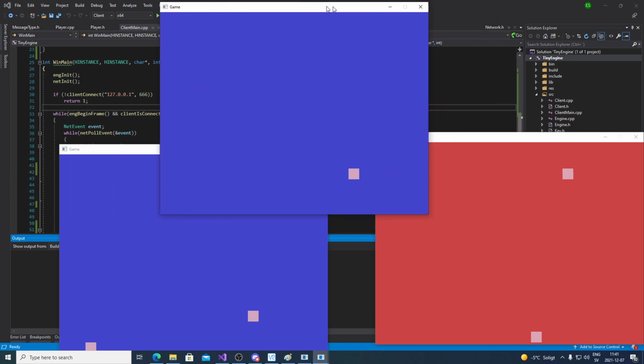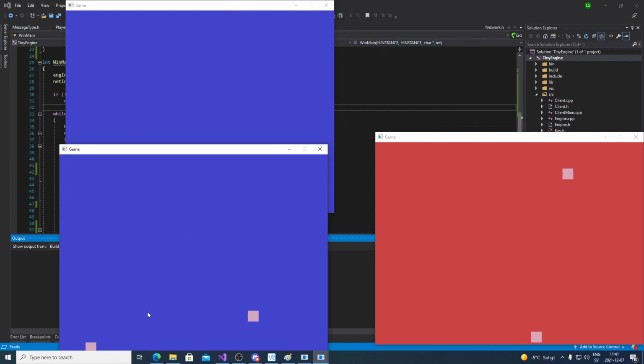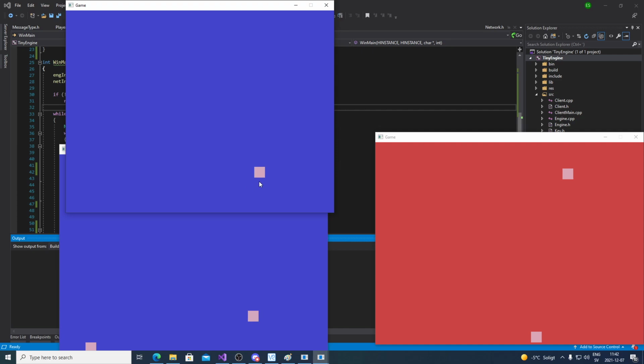Here's our server. Here's our first client. We got a second player, so that's good. He's still offset, but he's at least there. However, on the second client that we connected, we only see one player. So we have two bugs here. First of all, the players aren't where they're supposed to be. Second of all, new players that connect aren't seeing the players that were already there. So we have already two problems that we need to work out.